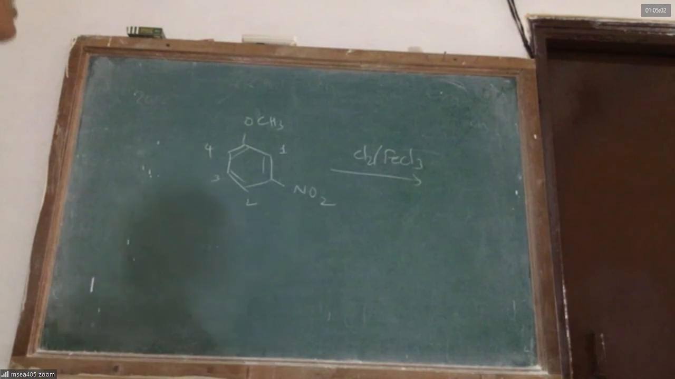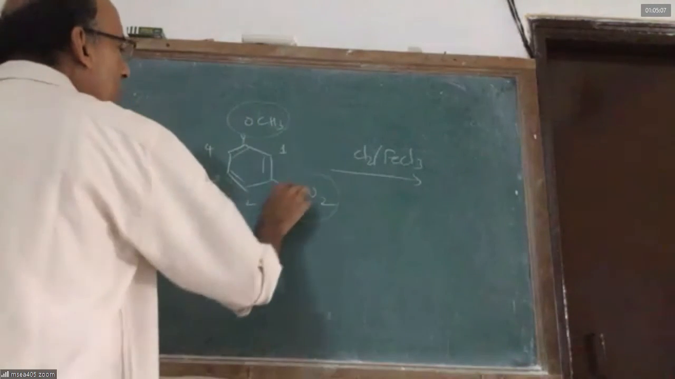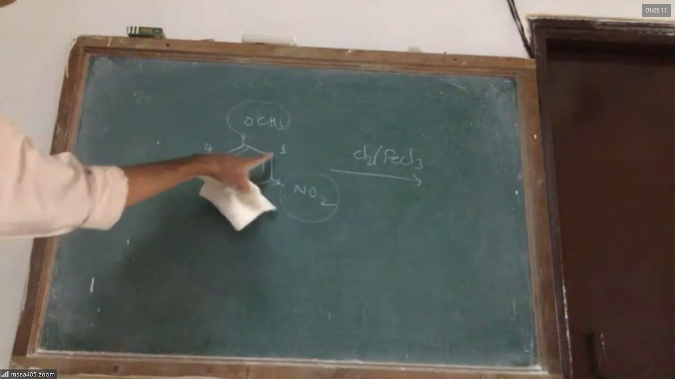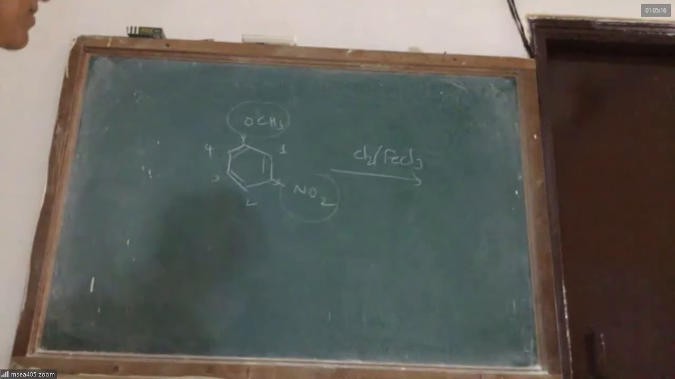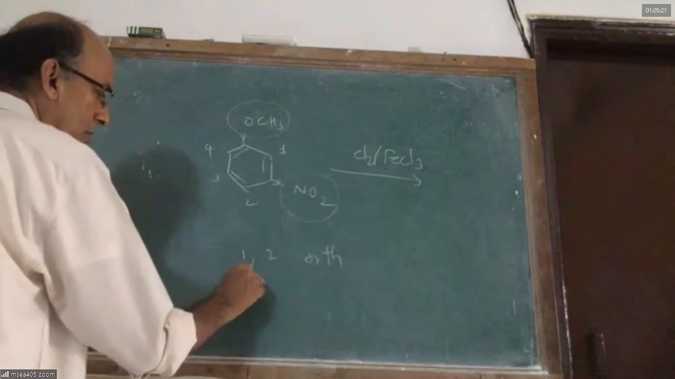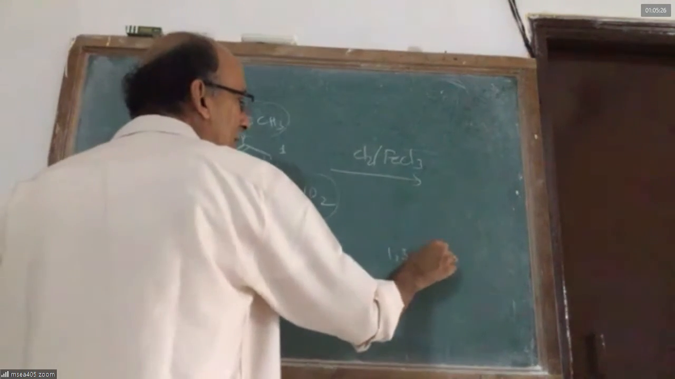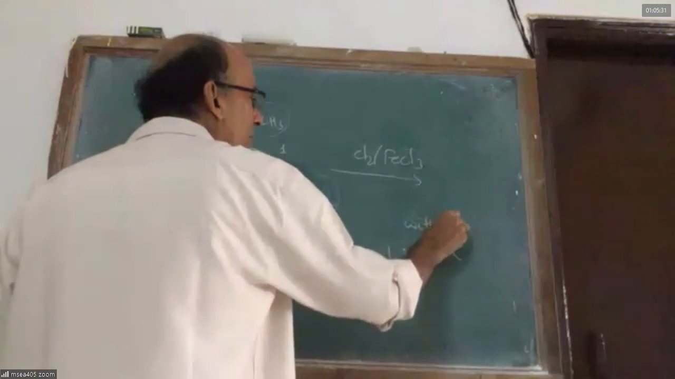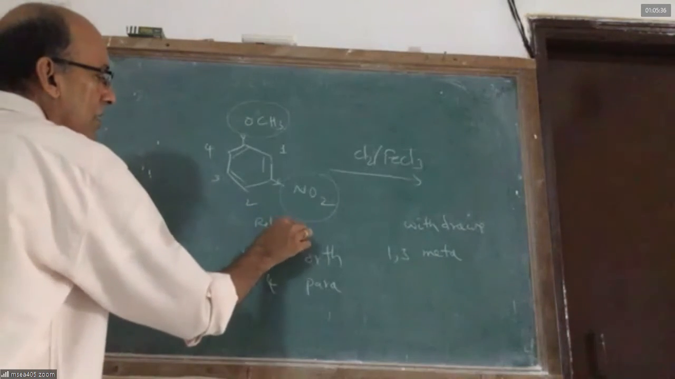The problem is the methoxy group is an electron releasing group. The nitro is an electron withdrawing group. Releasing group will direct to ortho position and para position. Withdrawing group will direct to meta position. Meta means what, sir? 1, 2 is ortho. 1, 4 is para. 1, 3 is meta. Withdrawing groups will direct meta. Releasing groups will direct ortho para.